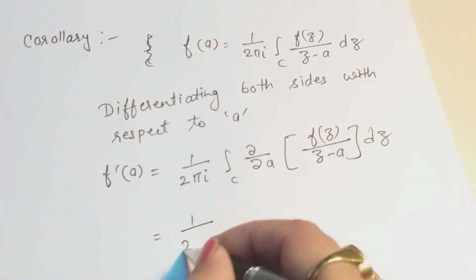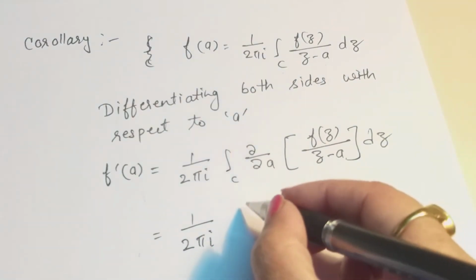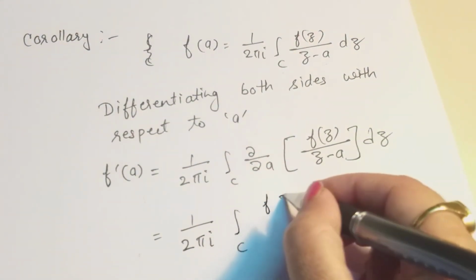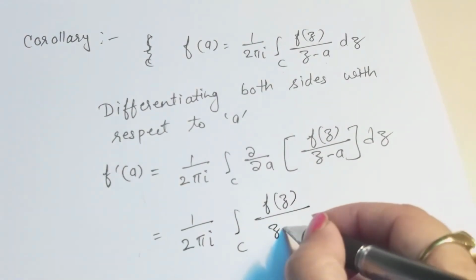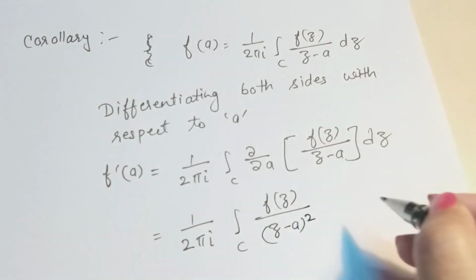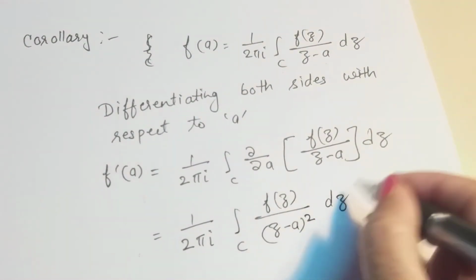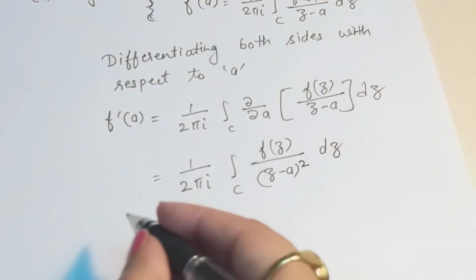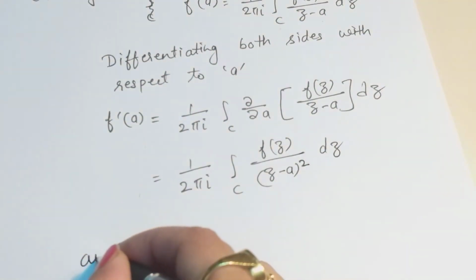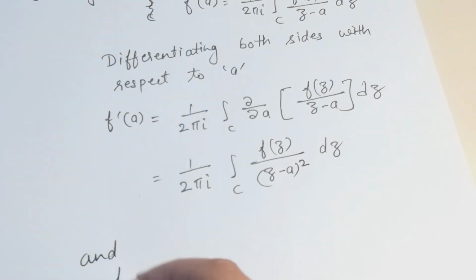So we'll get 1 by 2 pi iota integral over C of f of z divided by z minus a whole square dz. And we differentiate it again, then what do we get?